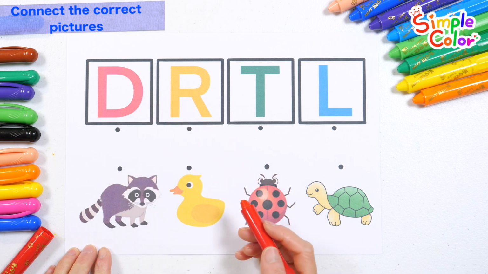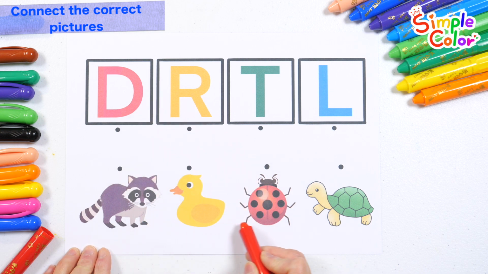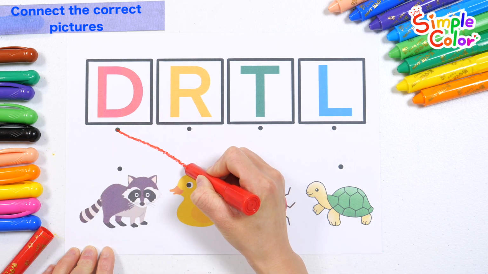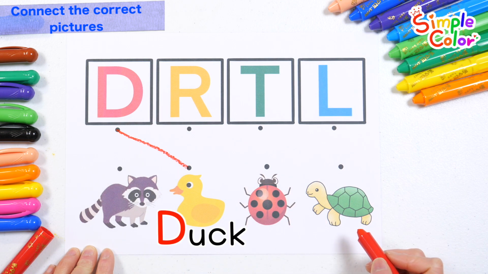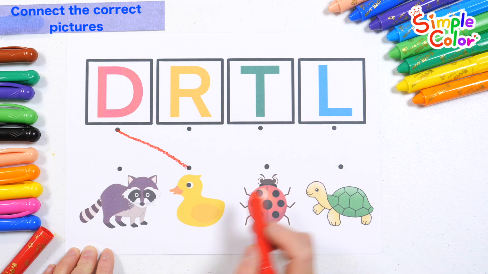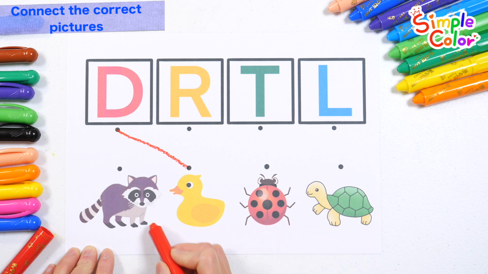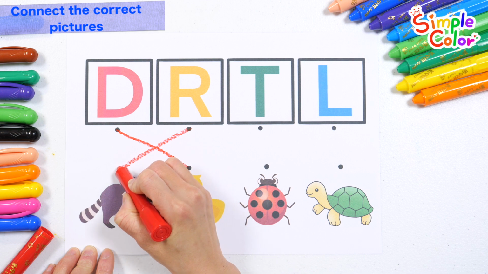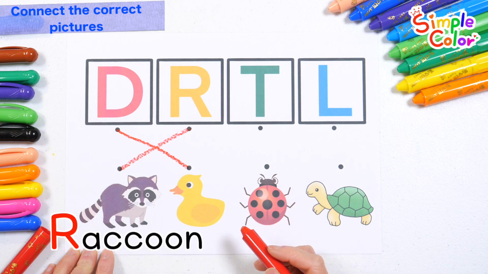D. What animal starts with the letter D? Found it! It's a duck! D is for duck. R. Find the animal that starts with R. Found it! R is for raccoon.